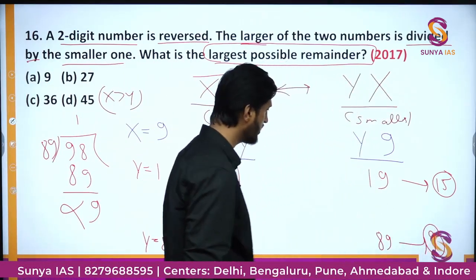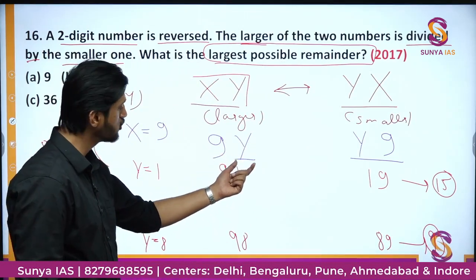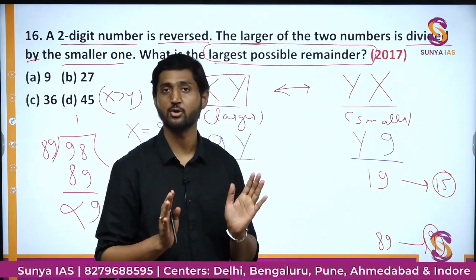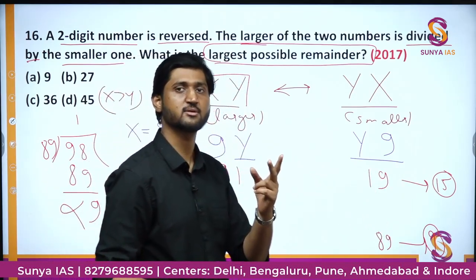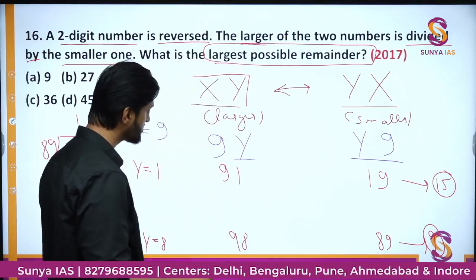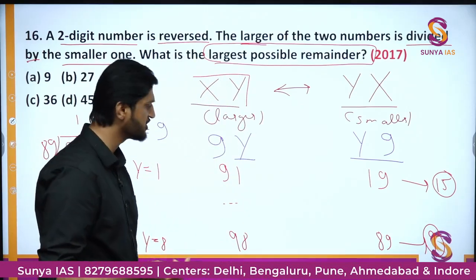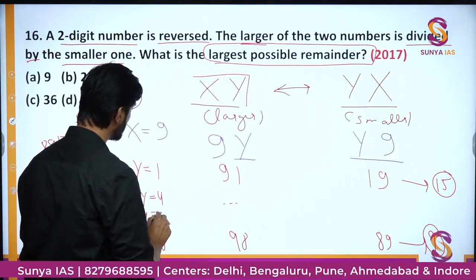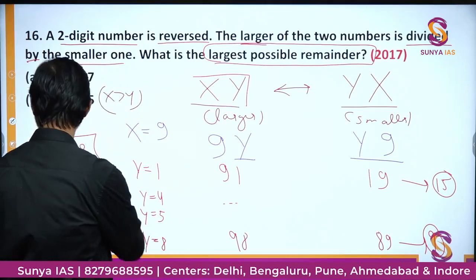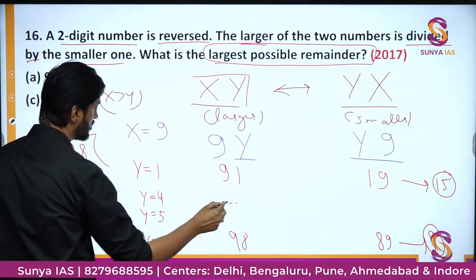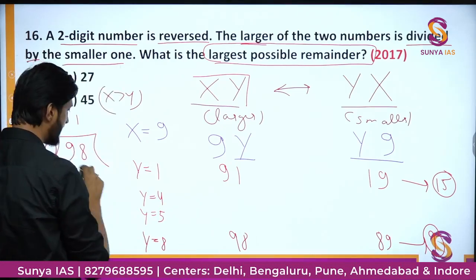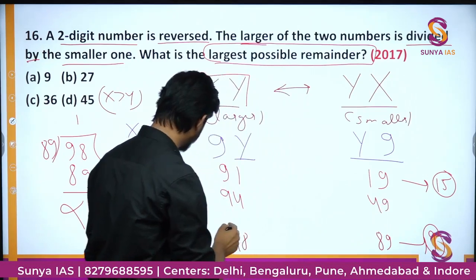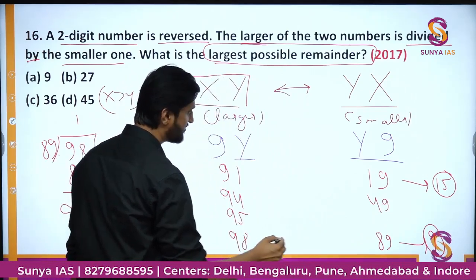So one thing is sure, if you take the other digit y to be very small or very large, the remainders are coming out to be very small. But in order to get the largest remainder, we should try with the digits which are somewhere in the middle. And which are the digits in the middle? We can actually put y equal to 4 and y equal to 5. Let us try with these values now. These are the middle digits, so let us hit and trial with these digits. We will get 94 here and 49 here, and here we will get 95 and 59.